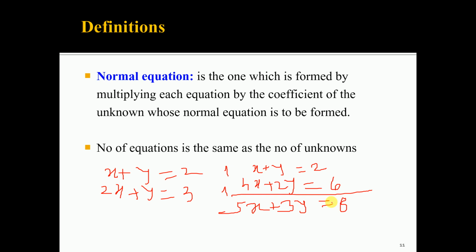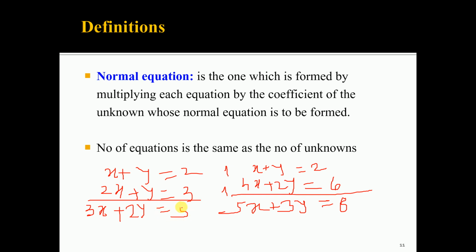Likewise, you can form the normal equation for y. For y, the first equation and the second equation remain as they are, because the coefficient of y is 1. Simply adding these two equations, I get 3x plus 2y is equal to 5.